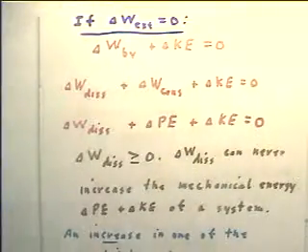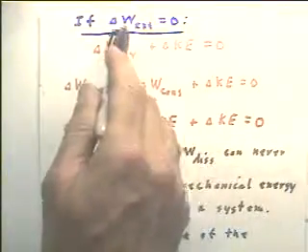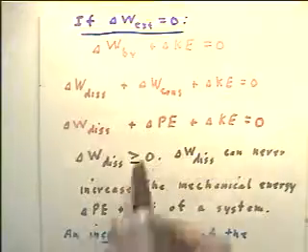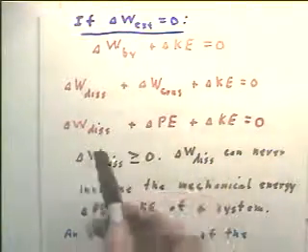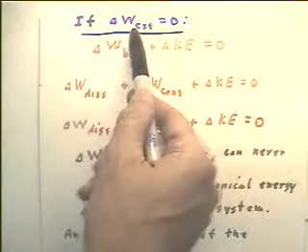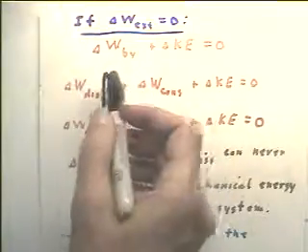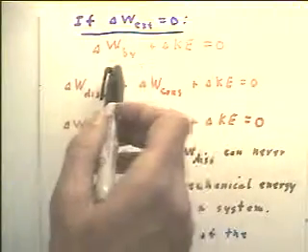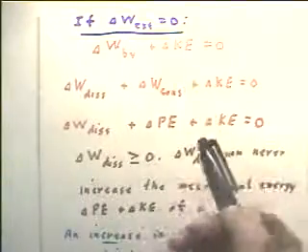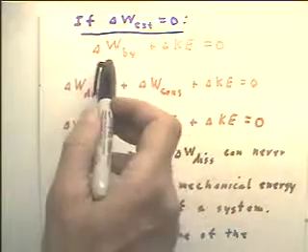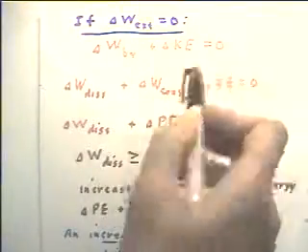Okay, and what we do in this clip, we're going to assume that the work done by the external force, the delta W external, is 0. Remember, the delta W external is the external force that's non-dissipative, exerted. Then, starting with again the basic idea that the work done on the system by the net force is equal to the change in kinetic energy, we see that the work done by the system plus the change in kinetic energy is 0.